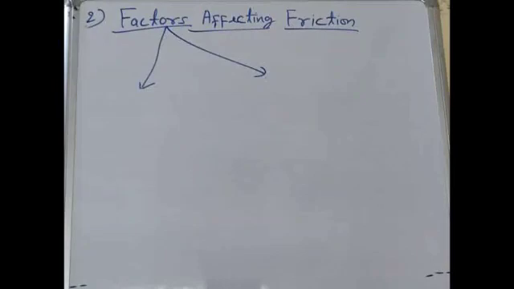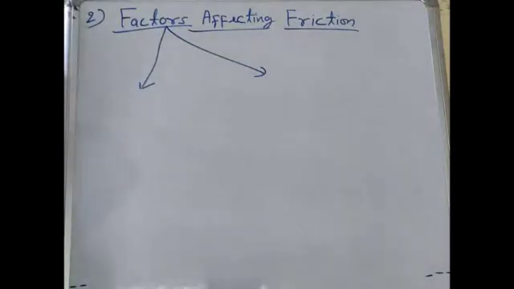If there is less friction, then the object will cover more distance, because friction opposes the motion. If there is less friction, it means there is less opposition to motion, so the object will cover more distance. So in the case of the table, the pencil will cover more distance because there is less friction compared to the towel. Friction is caused due to irregularities.